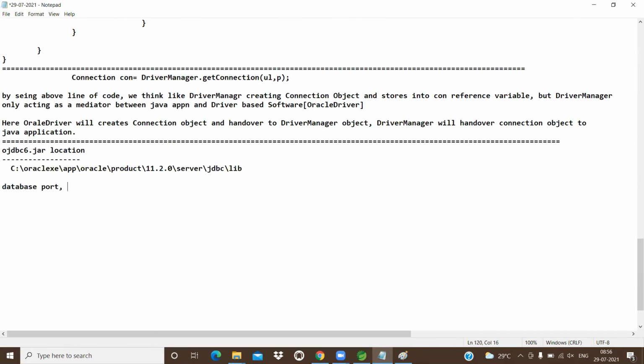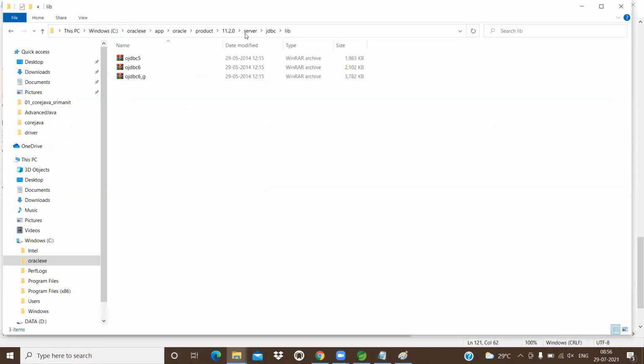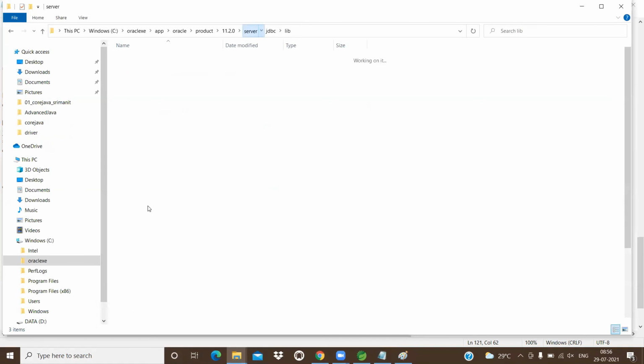Database port, global service name, system or computer name, details. Again, up to server only. Now there is a network folder.